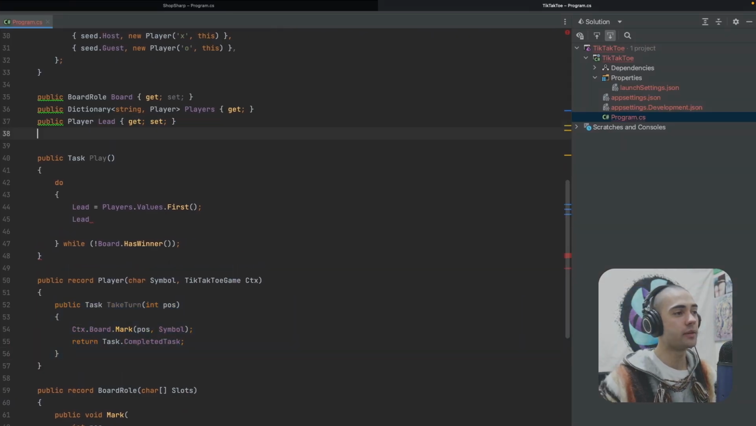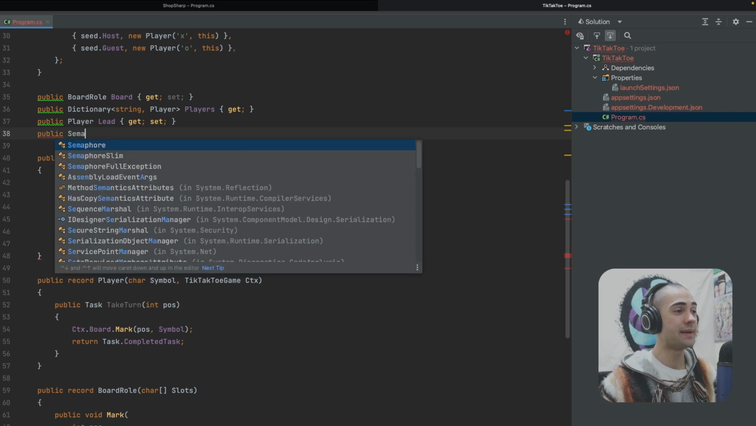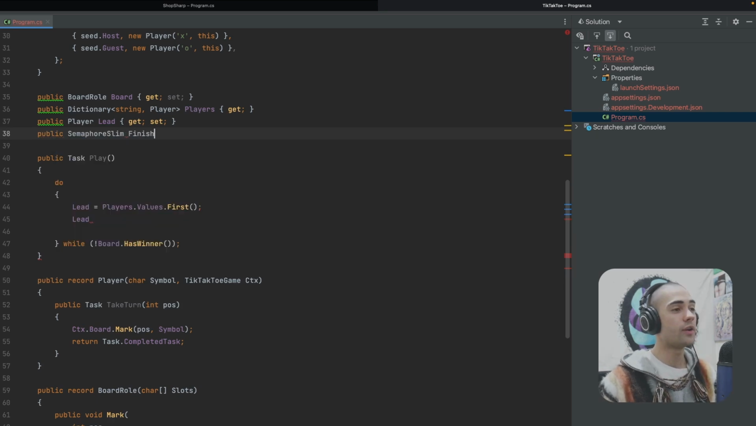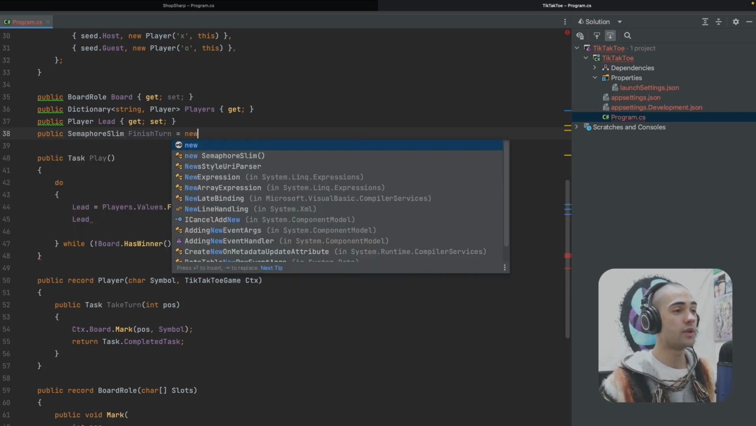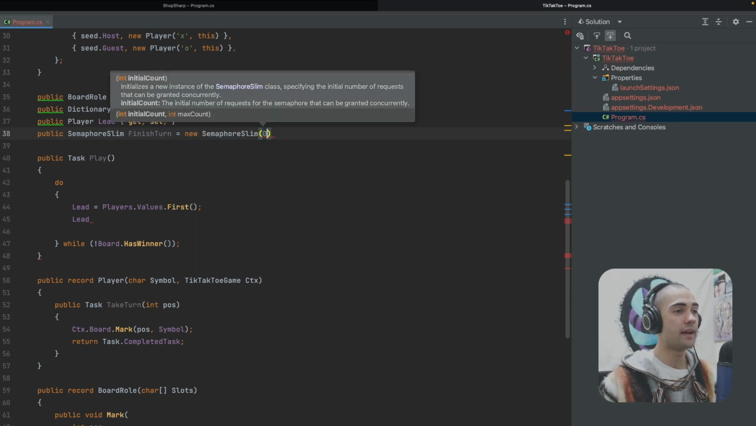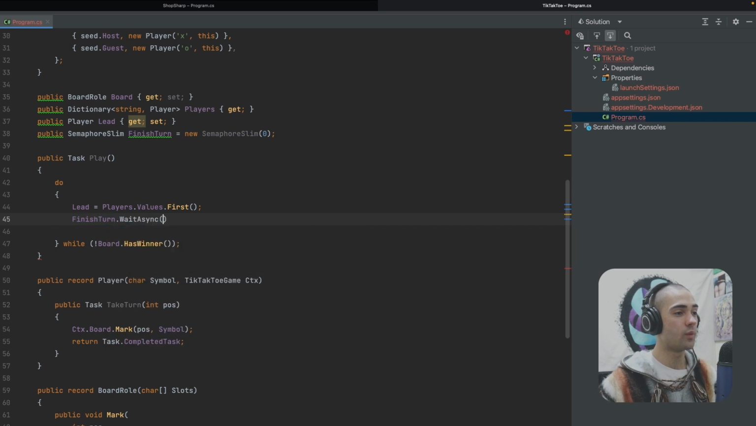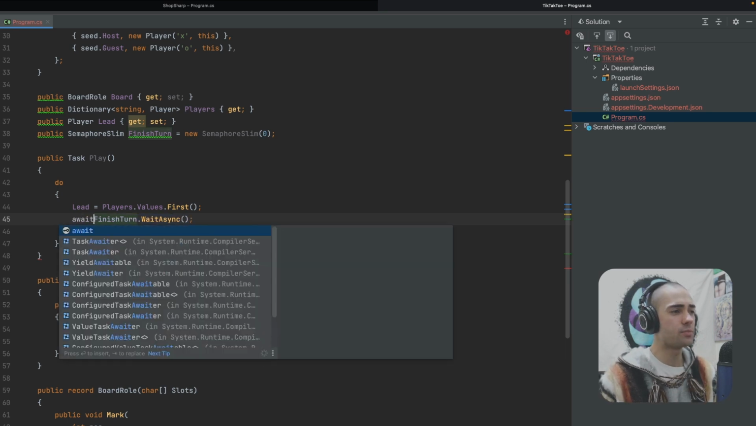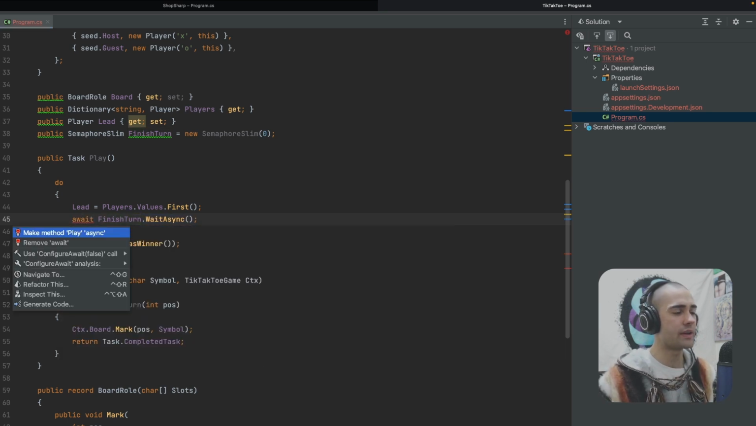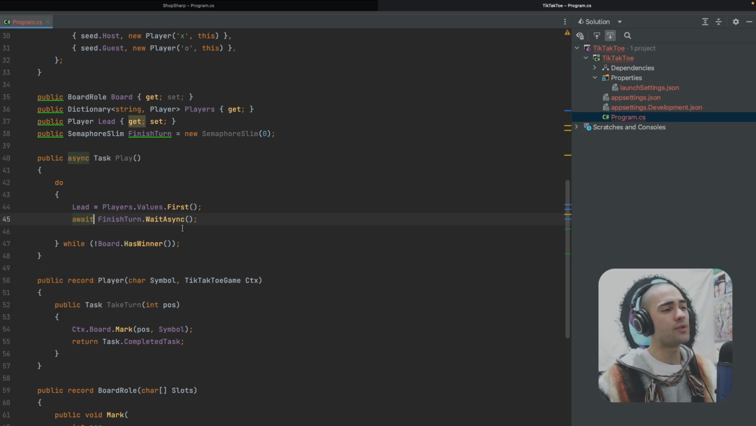Let's add another component to the context, semaphore slim. We'll call this finish turn. This will be a new semaphore slim, and it is going to start at 0. We'll go to finish turn, we will wait async, and wait async is not very DCI or DDD type of language, but nevertheless, that is what we're going to be using. Understand that you can mask these methods behind methods of your own choosing, and you can have a method like wait for player to finish a turn.